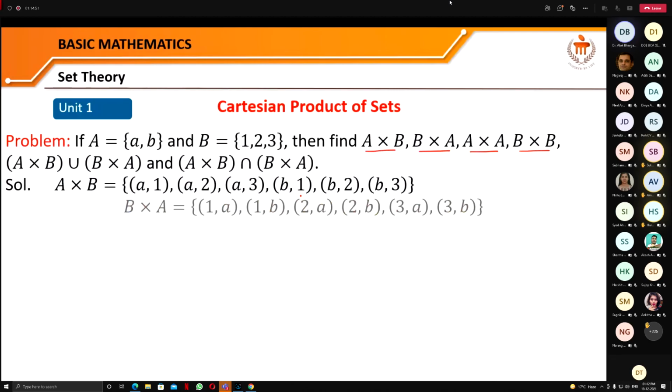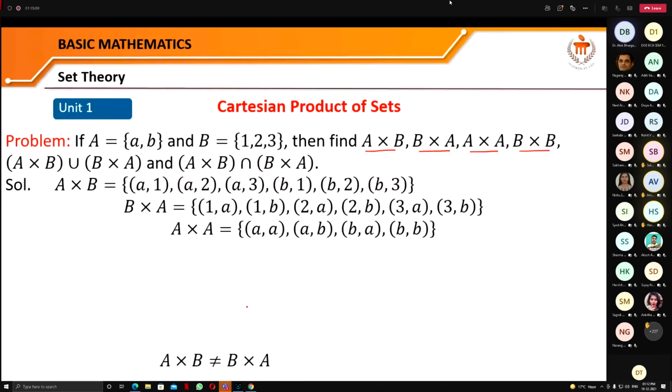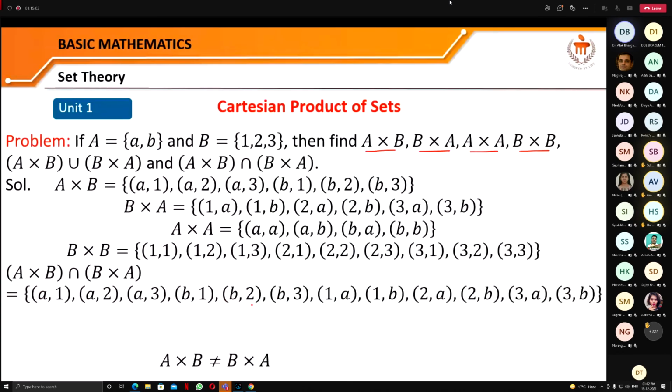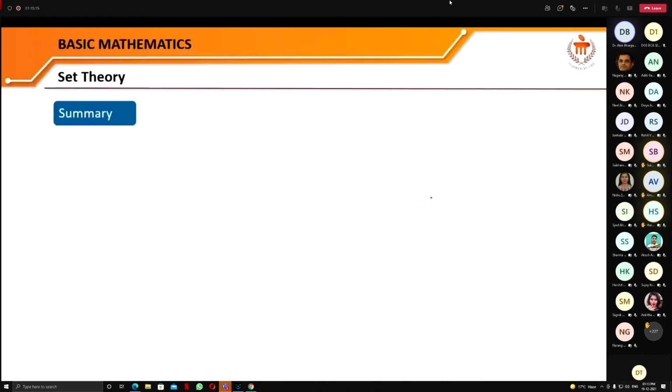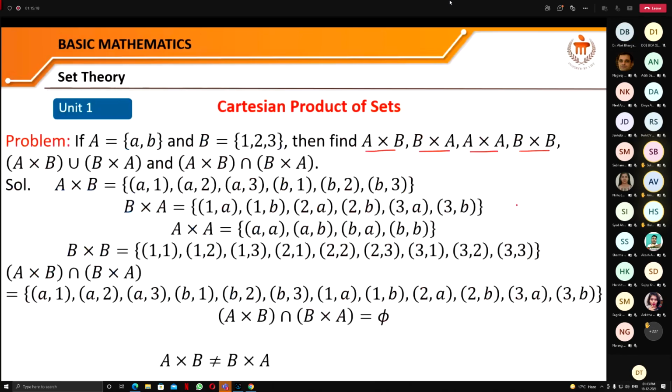Similarly, you can find B cross A, and you can observe that A cross B and B cross A are not equal. And you can find A cross A and B cross B. Now A cross B intersection B cross A is what? You have to apply the intersection operation, that means the elements that are common. And you can see that (a, 1) is not equal to (1, a), so don't take those as common elements.